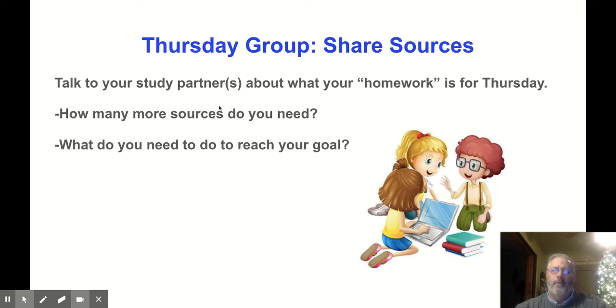But we want to talk about where to go look so somebody can look for more information that they already have, and keep building upon their research. So we'll get done with that next week.